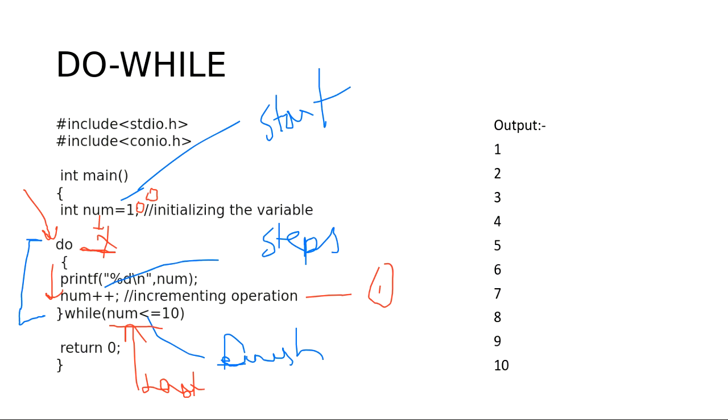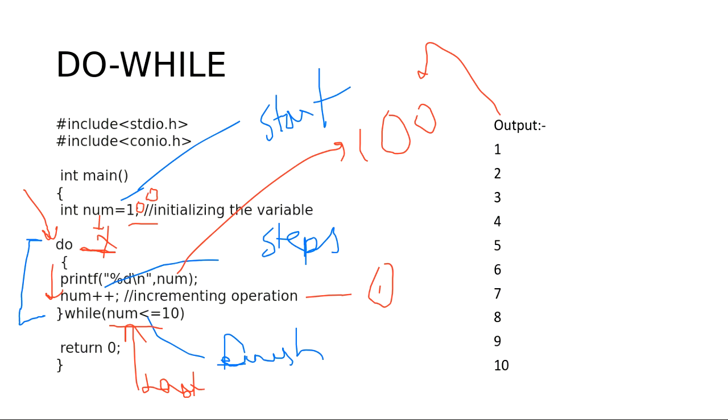Output will be the same, Pranjal, if we use num is equal to 1. If we use num is equal to 100, then the output will be 100 only. So this is the main difference between while and do while.